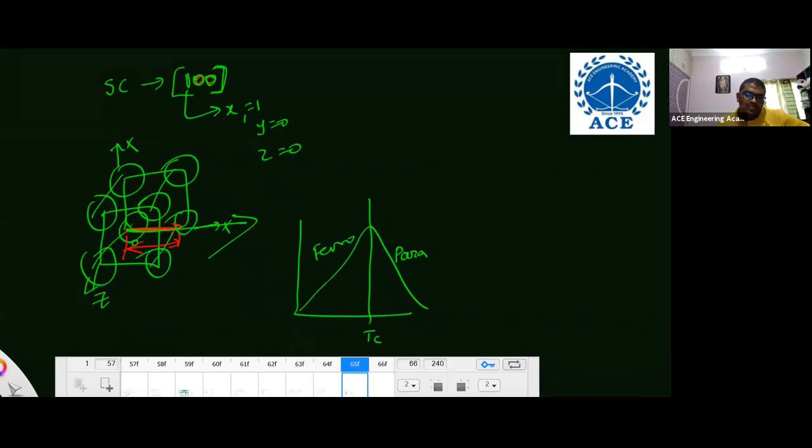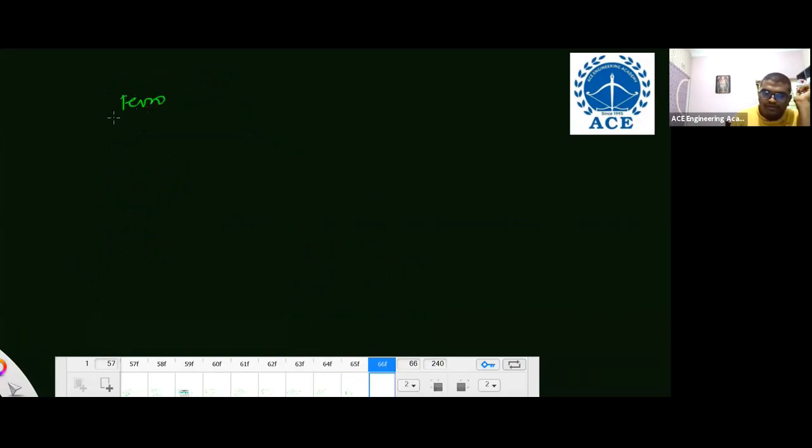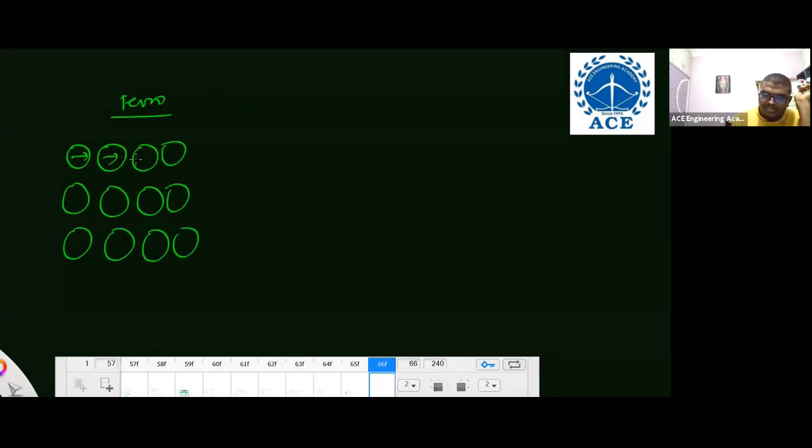Can you repeat ferro and ferri? See, listen carefully. The concept of ferromagnetic and ferrimagnetic material is the same. But in ferromagnetic material, all the dipoles are aligned in the same direction. But in ferri, dipoles are anti-parallel, and they are not of the same magnitude. Listen, I'll explain in a simple way. In ferro, all the dipoles are in the same order like this.